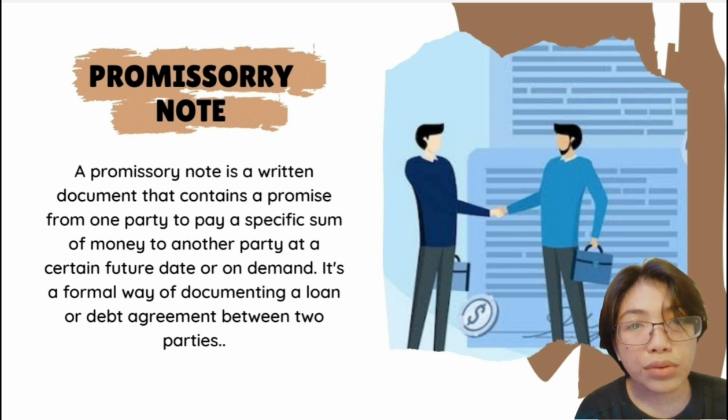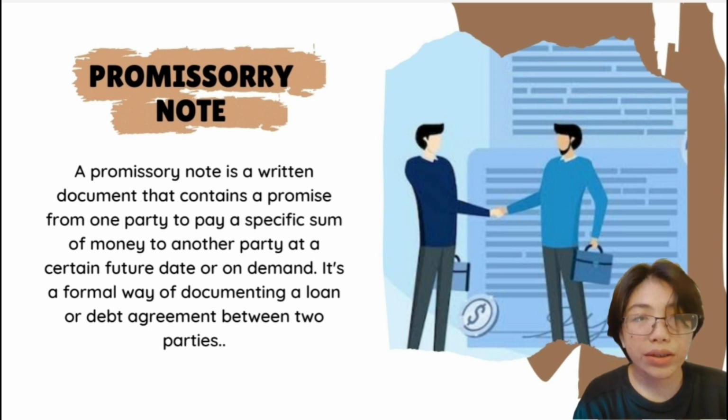They can do so by signing an amendment to the original promissory note or by signing a new promissory note that reflects the modified terms. Promissory notes are commonly used in business transactions as a way to provide a formal agreement for a loan or debt. They can also be used in personal transactions, such as when someone lends money to a friend or family member.